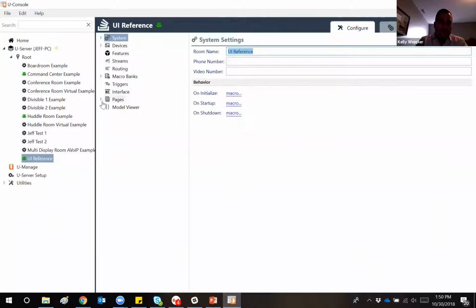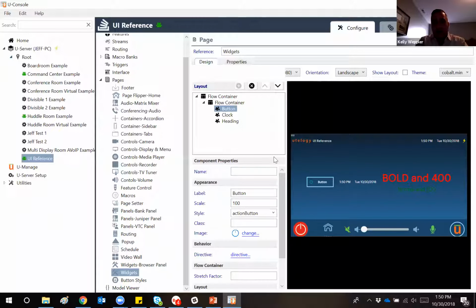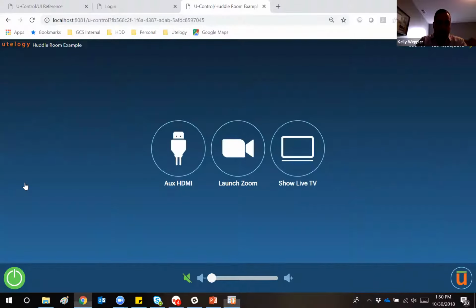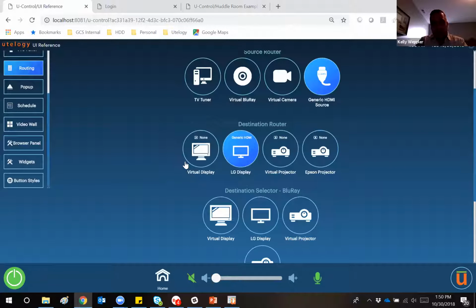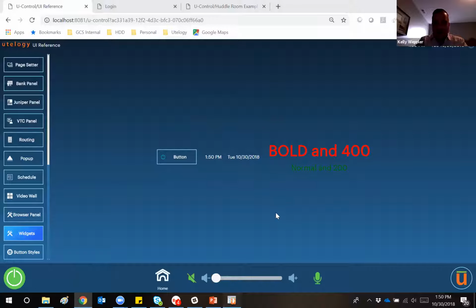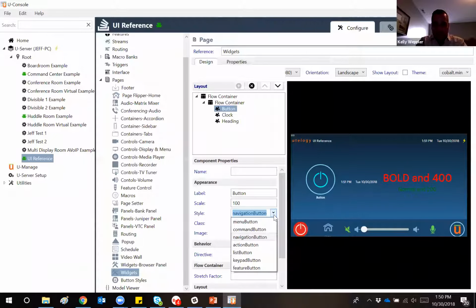For this one, I'm going to reference that UI reference model file that I have created, and I actually have on my widgets page, I have a button. So if I reference that model file and I go to this page, see I've got a button here. You can obviously restyle and resize this button. So I've currently got it set to an action button type. So any of our different styles can be applied, whether I want it to be a menu button style, a command button style, navigation, feature button, etc. All of those same concepts would apply here.